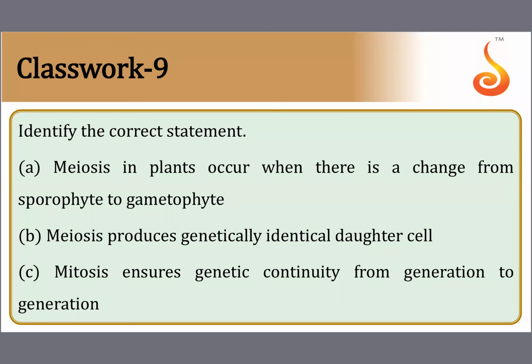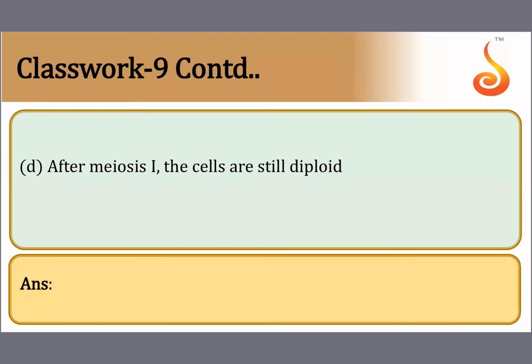What does the last statement say? After meiosis 1, the cells are still diploid? Not at all. The cells became n is equal to 2, haploid after meiosis 1. So how can they still be diploid after meiosis 1? So this is also incorrect. Only the first statement is correct.